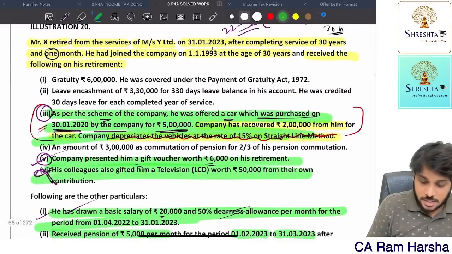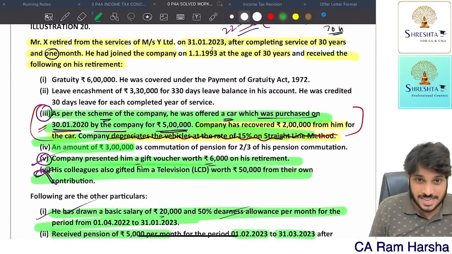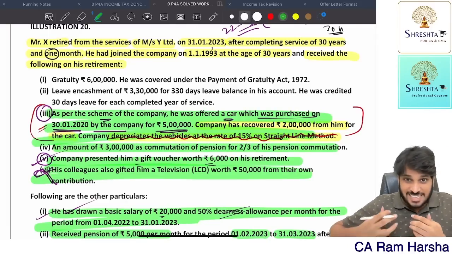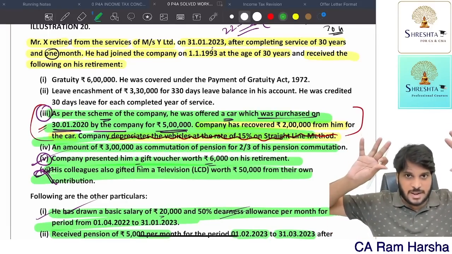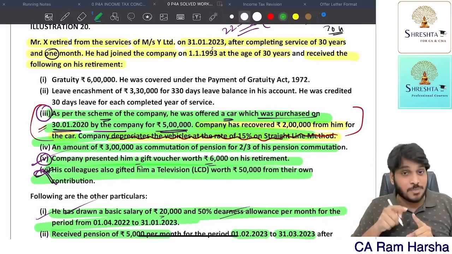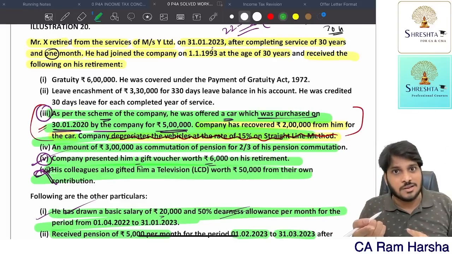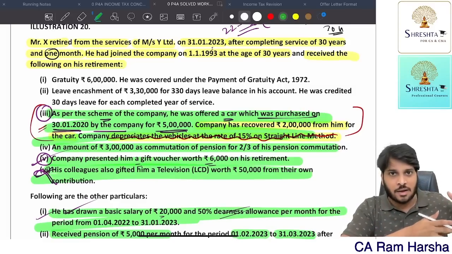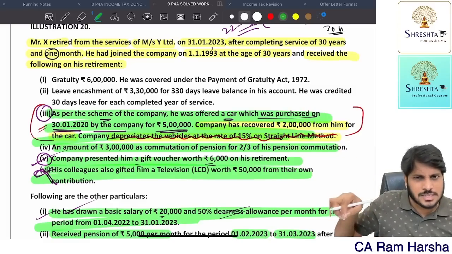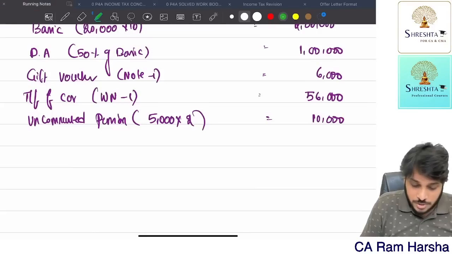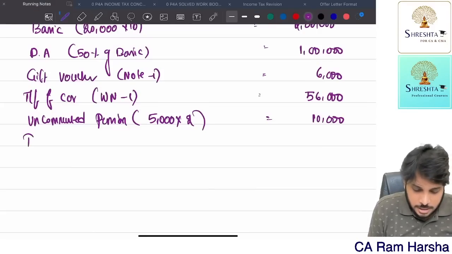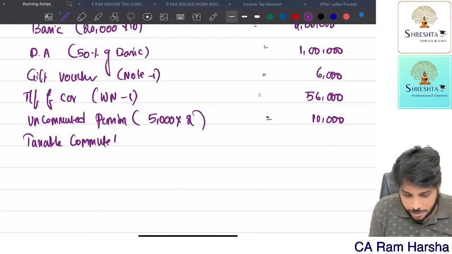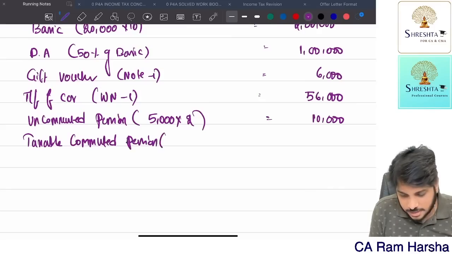Now let us consider commuted pension. How much commuted pension? 3 lakhs. How much did he commute? 2/3 of the pension. By sacrificing 2/3 of the monthly pension, which means originally his monthly pension would have been 15,000. Since he sacrificed 2/3 and received lump sum 3 lakh, only 1/3, that is 5,000 only he is receiving. Understood? So how much commuted pension is taxable?